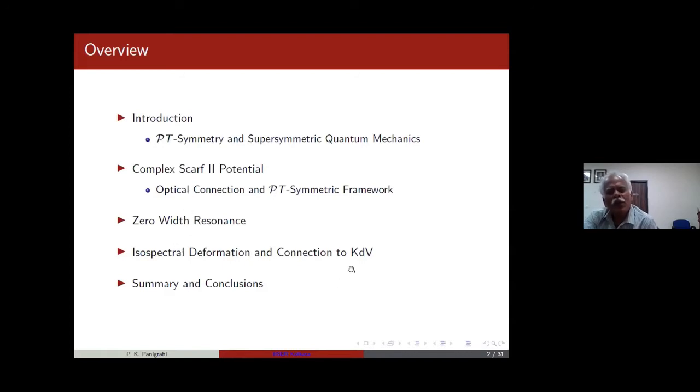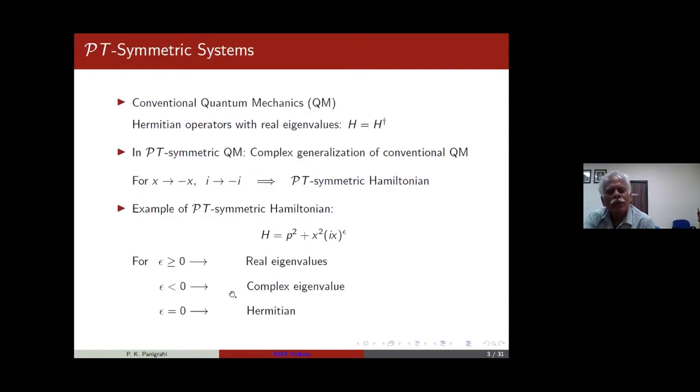Now, yesterday there was a talk about this KdV equation, and as you know, this Scarf potential has a deep connection with KdV equation. And I point out those things. For example, isospectral deformation of Scarf potential gives rise to solitons and multi-solitons. And you will find a beautiful introduction to this topic in the Supersymmetric Quantum Mechanics book of Khare, Sukhatme, and Cooper. And then finally, I will summarize with some conclusions.